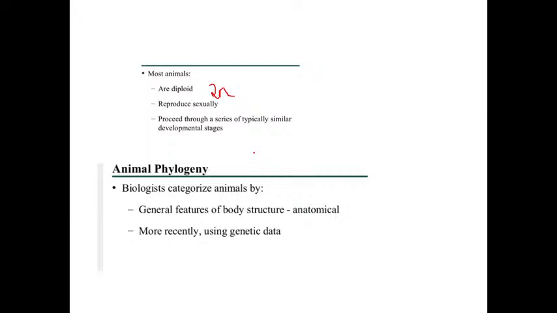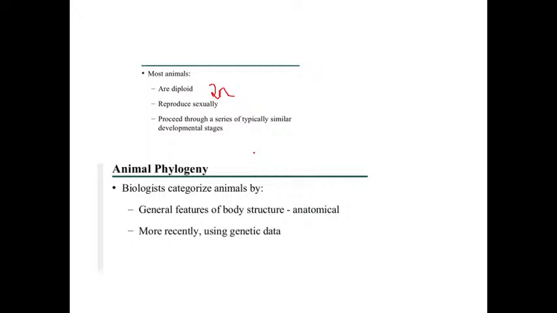So these are the characters of kingdom Animalia. I will tell once more: animals are multicellular organisms, meaning they have many cells. Then the animal body exhibits a definite symmetry, form and shape. Third point, animals have the capability to move from one place to another, and they move with the help of differentiated cells like muscle cells and nerve cells. Then animal cells do not have a cell wall, but plants have a cell wall.